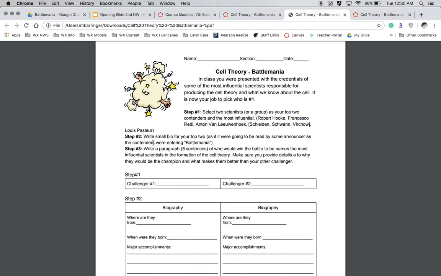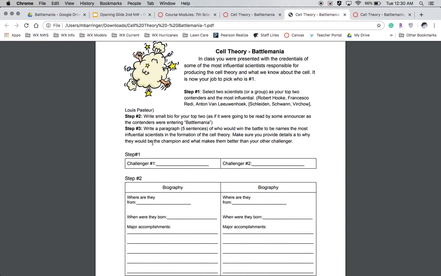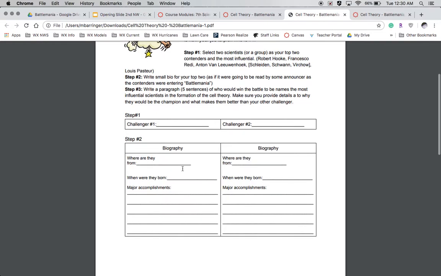Then you have to write a small bio for your top two. So essentially you're picking who you think are the top two most influential in developing the cell theory. Then you're writing a small biography about them. Where are they from? When were they born? And then some of their major accomplishments.